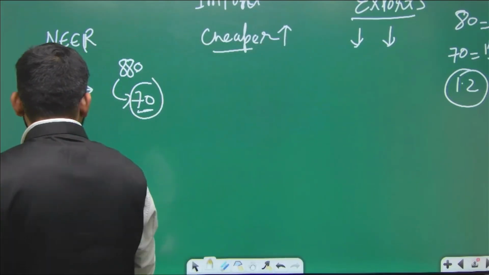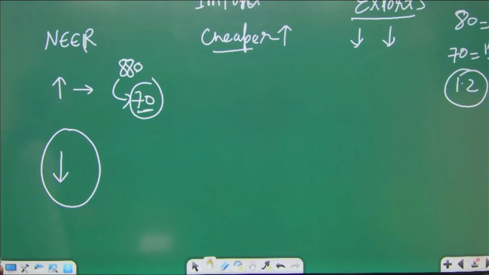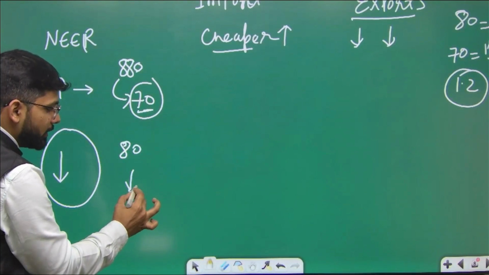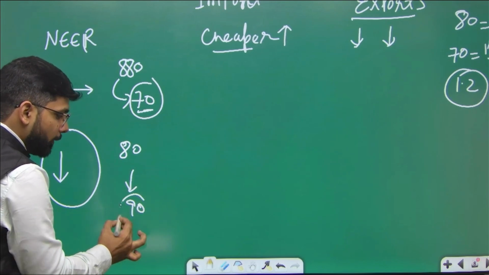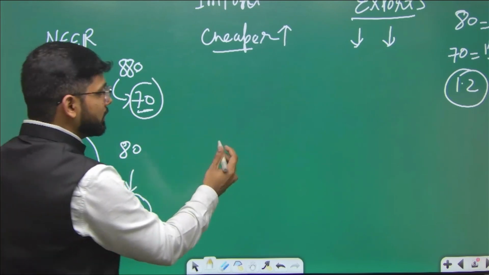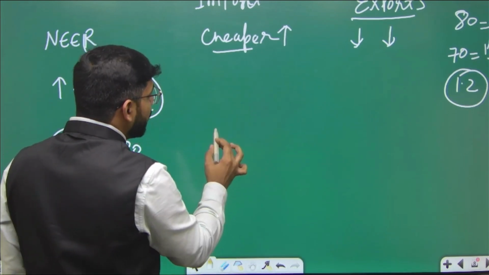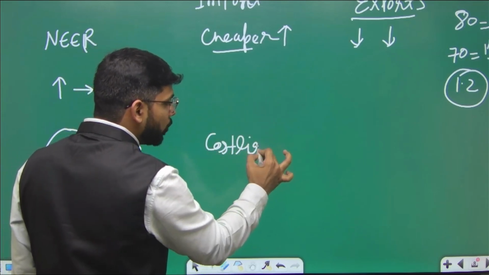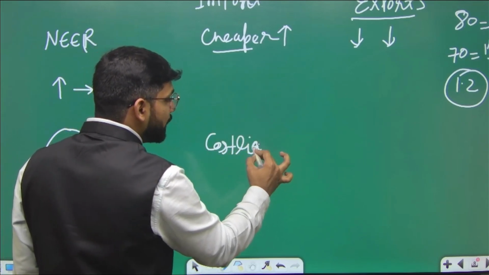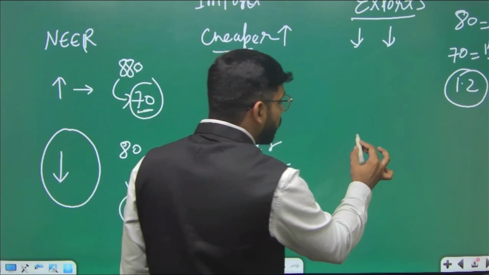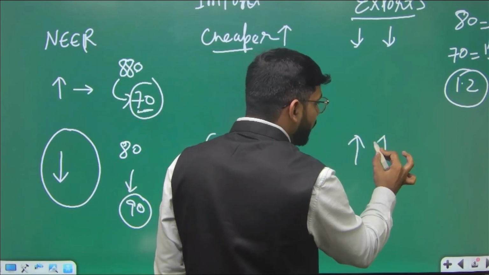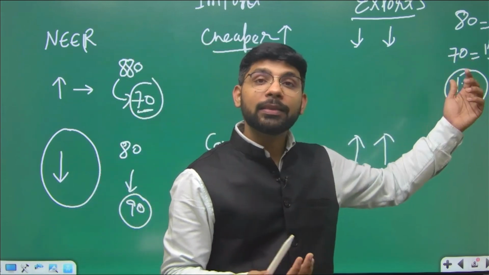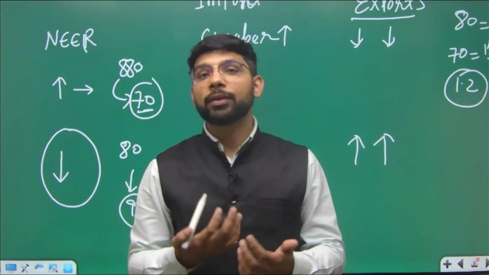Opposite case, when there is a decrease in the currency, तो 80 रुपी से हमारी करेंसी की एवरेज आ गई है 90 रुपी. तो that will be the vice versa. Imports will be costlier, क्योंकि हमें ज्यादा पैसा देना पड़ेगा. With the same concept, imports costlier होने शुरू हो जाएंगे and exports increase होना शुरू हो जाएगा. एक्सपोर्ट क्यों इंक्रीज होना शुरू हो जाएगा? क्योंकि now they need to pay the less amount of money for the same product.